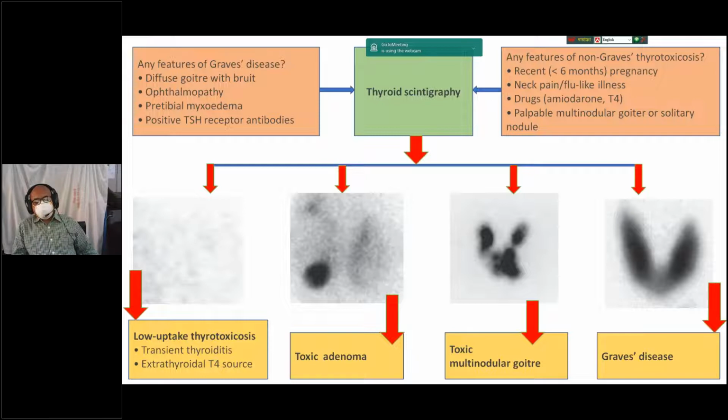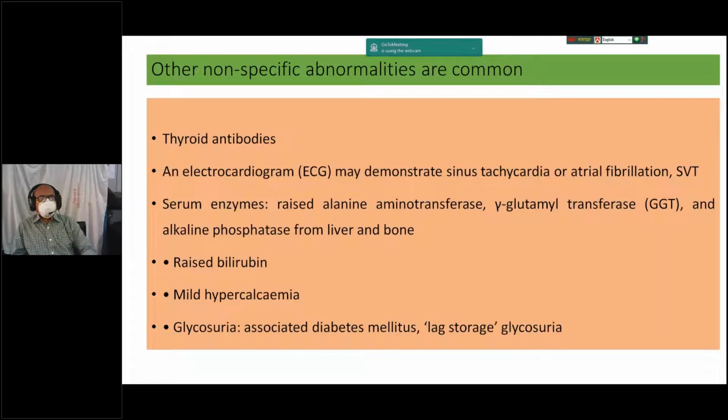Radioiodine diffuse uptake is finally confirmed by radioiodine uptake or thyroid scintigraphy. That will give a clue to your final diagnosis. The last one is Graves' disease: diffuse uptake, or multinodular, or single nodule, or low uptake thyroid disease. So it is very important. And some non-specific abnormalities may be present.